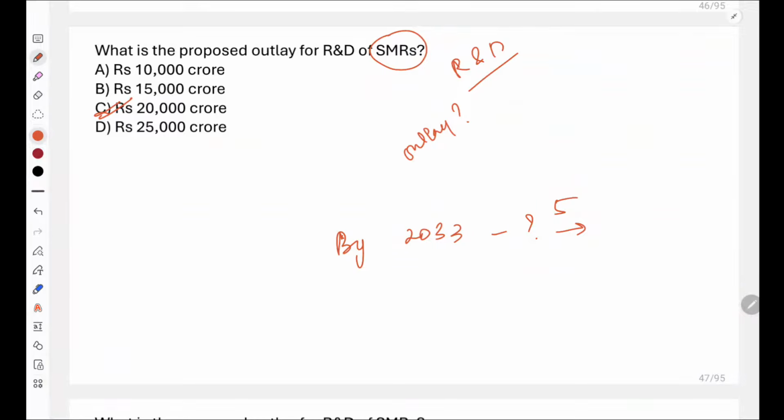2033. Also tell me, how much energy do we want to develop with the help of nuclear energy by the year 2047? How much energy do we want to develop? Very good, Sagar. Yes, Brijesh, it is 100 gigawatt. So please remember, 100 gigawatt की energy हमें develop करनी है by the year 2047.